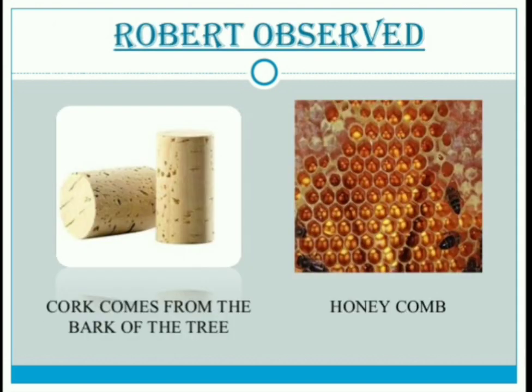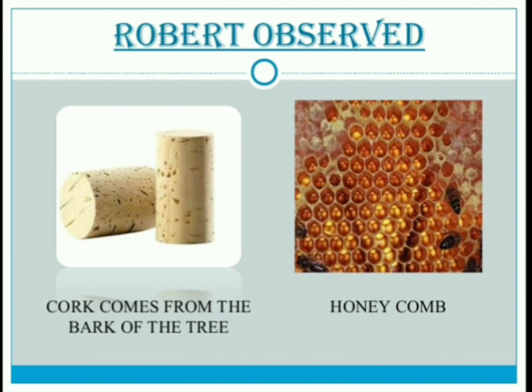Next, Robert Hooke observed, as I told you, cork, which comes from the bark of the tree, otherwise jowar. Cork is very available in our surroundings. He took cork, cut it into very small pieces, and kept a thin slice under the microscope.